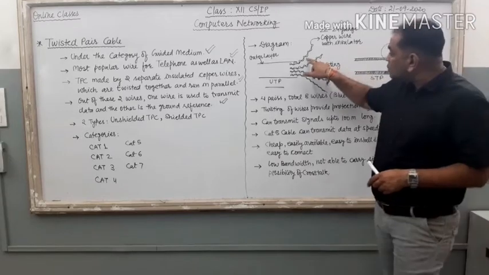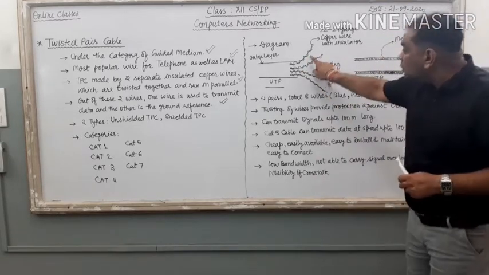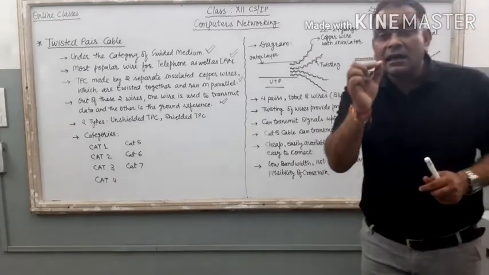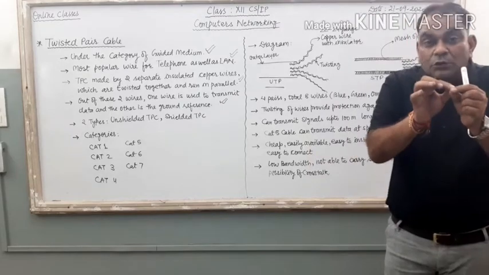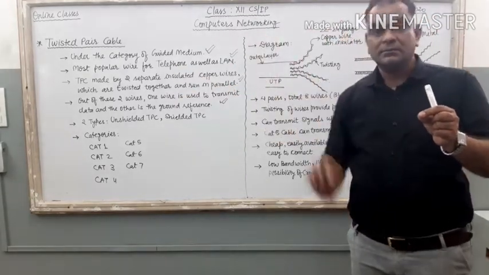So out of these 8 wires, 4 pairs are there in this cable. So just come to the first pair here. In this pair, 2 wires are there. Out of these 2 wires, one wire, that is the dark color wire, is used to transmit signals from one computer to another. Right?